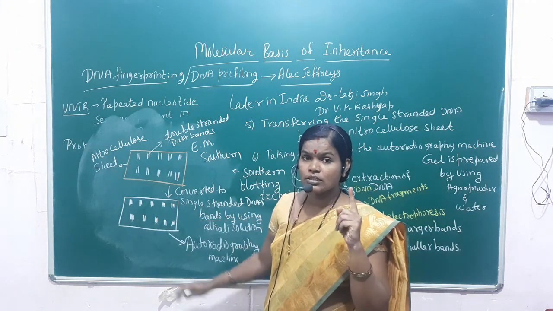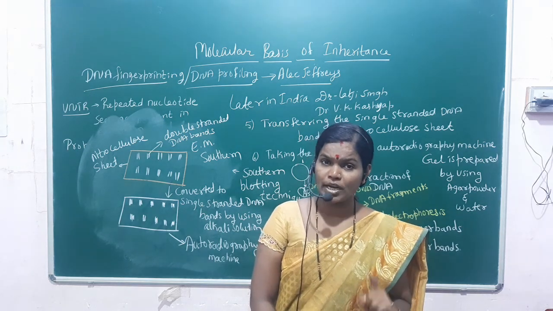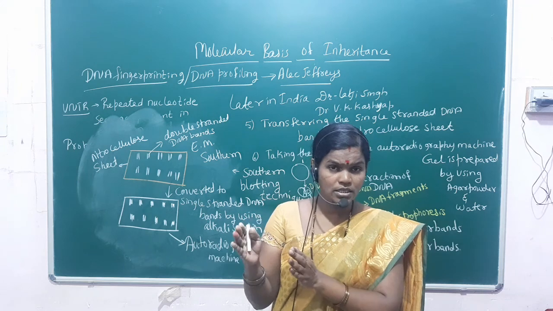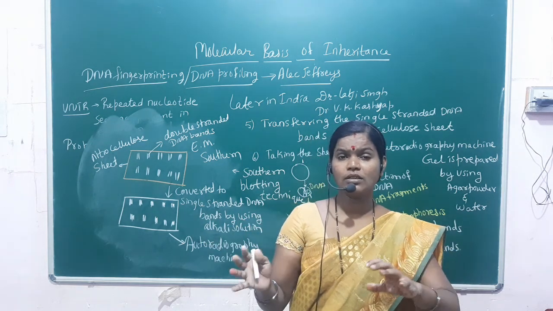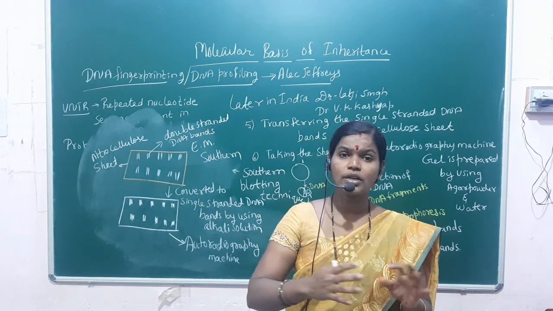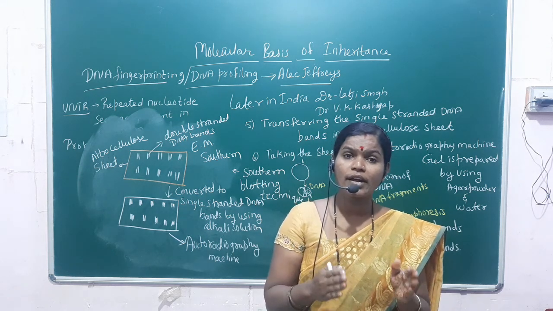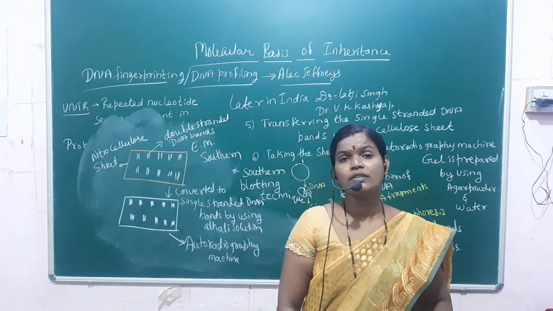That means the person who has been murdered, his or her DNA is matching with the other person's DNA in how much ratio? In 85 to 90% ratio. Then there we are going to identify the criminal.